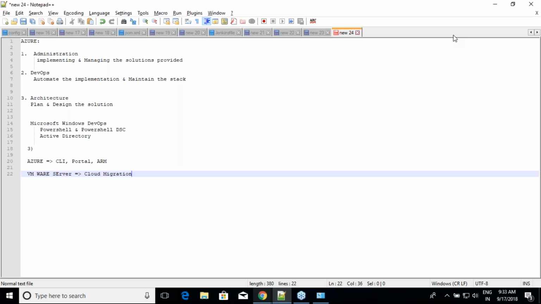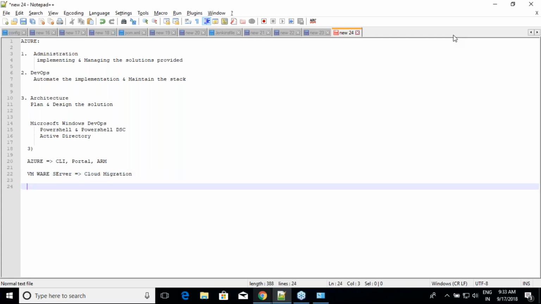When it comes to migrations, we do 3 kinds of migrations in Azure. In AWS, we do 2 kinds. We'll be doing VMware VM migration, database migration, and then Active Directory migration. When it comes to AWS, we'll be doing just VM plus database migration. We'll not be doing Active Directory migration because it is not popular in that world. But here it is a mandatory requirement.